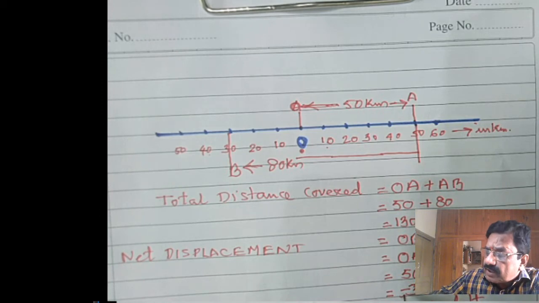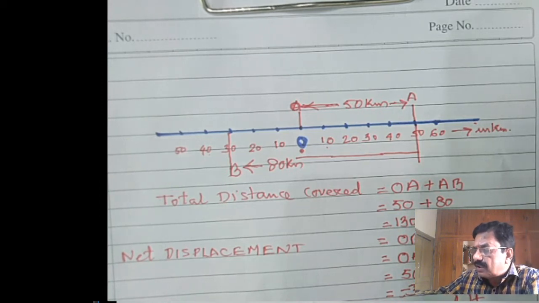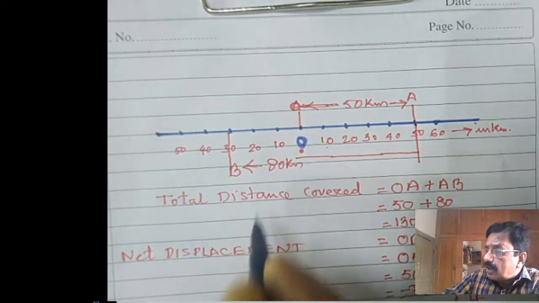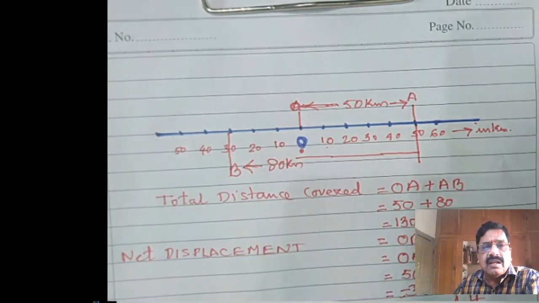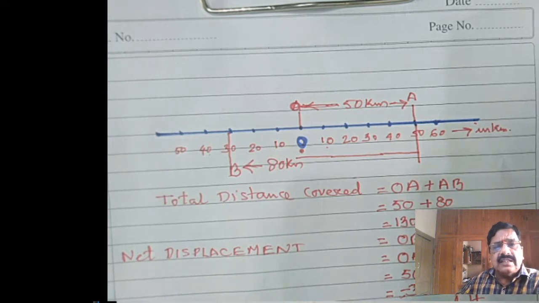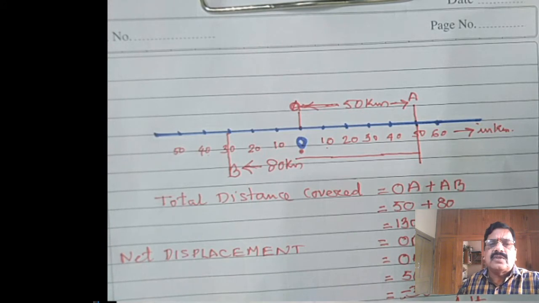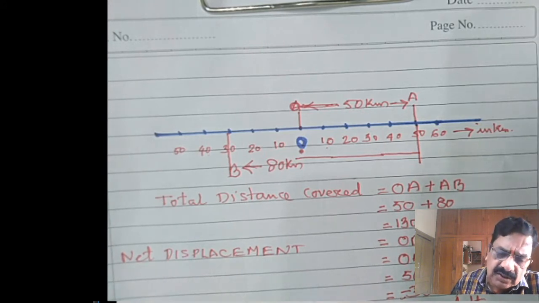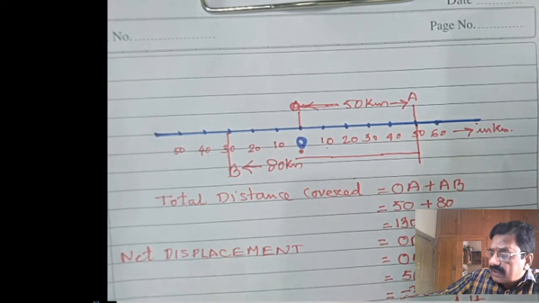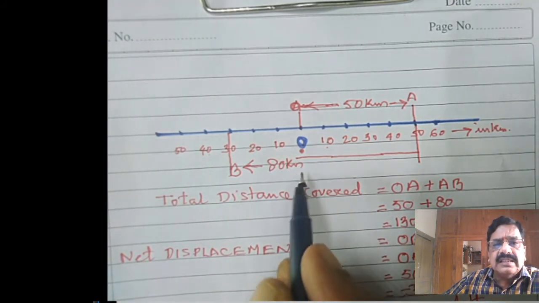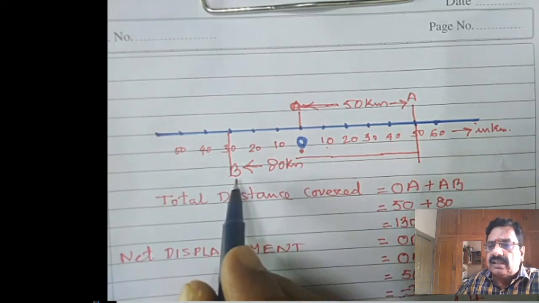I mean to say, using the straight line we can explain the total distance covered and the net displacement using these examples. The difference between the first example and second example is that in the first example all are positive directions only, all are on the right side of the origin only. Here, for the sake of understanding, I have taken one, that is the end one, B, on the left side.